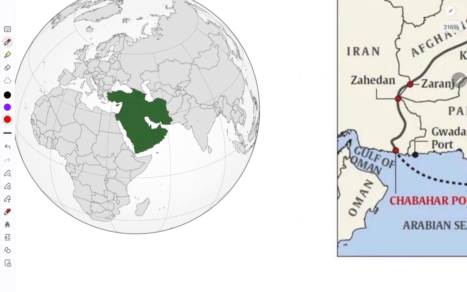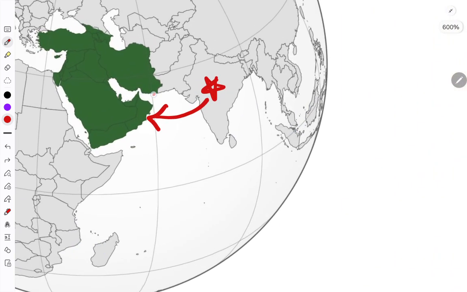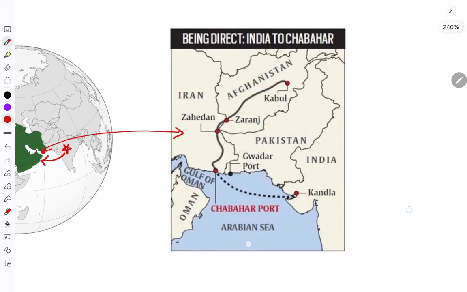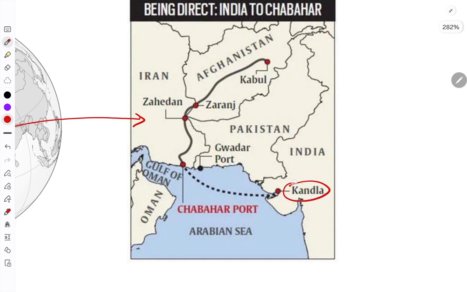Here you see India, and on the western side you have West Asia. This is called West Asia, the western side of Asia. In this West Asia, here you have India, here you have Pakistan. Let's bring that here. Here you see Kandla port in Gujarat, and here you see the Gulf of Oman. This is important, the Gulf of Oman.